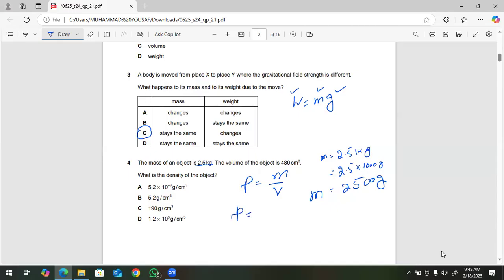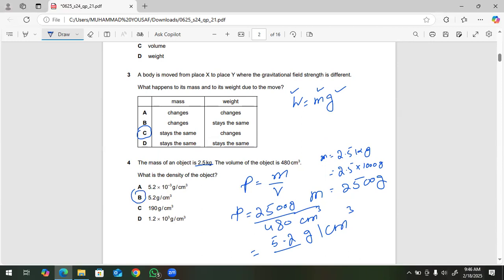So density is equal to 2500 gram divided by volume 480 centimeter cube. If you divide 2500 by 480, the answer will come, I think, 5.2 gram per centimeter cube. So the best option is B.